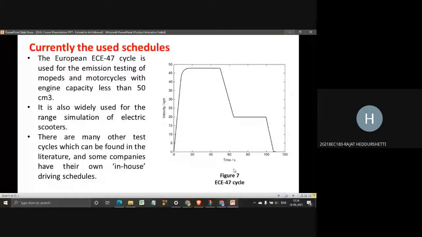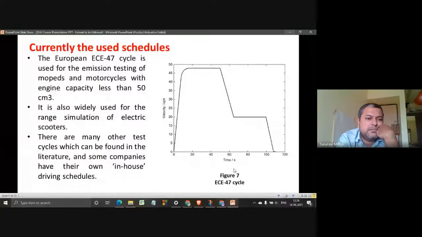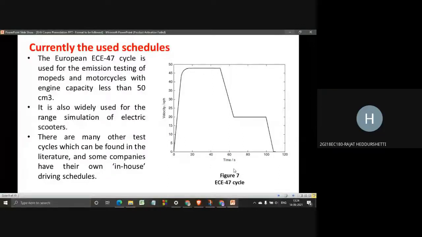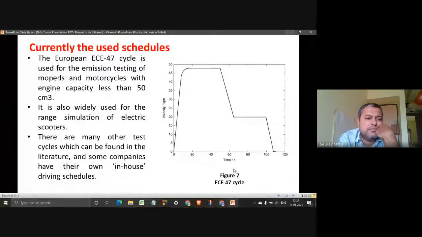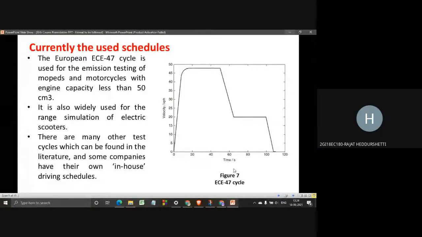Next, we are going to see the European ECE 47 cycle for some electrical scooters. This European cycle is used for emission testing of smaller vehicles like mopeds and motorcycles with engine capacity less than 50 cubic centimeters. It is also widely used for the range simulation of electrical scooters.